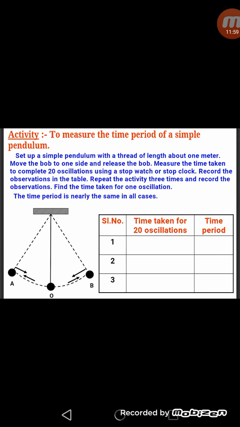So after the discovery of this simple pendulum, clocks were made, because clocks are also based on this type of periodic motion. So in this way a simple pendulum always shows vibratory motion or oscillatory motion, and every simple pendulum has a constant time period. I hope you have understood these topics.